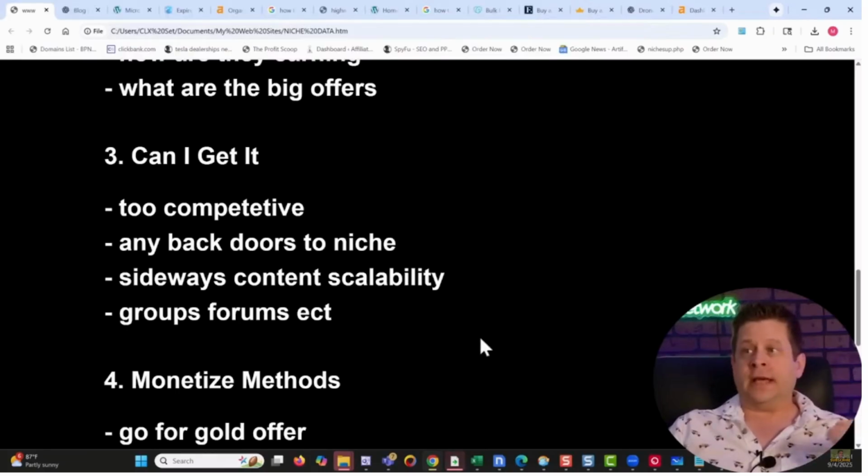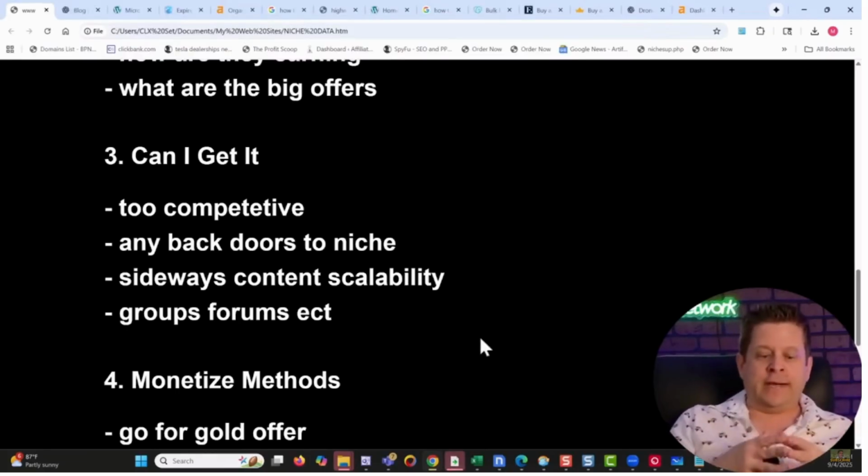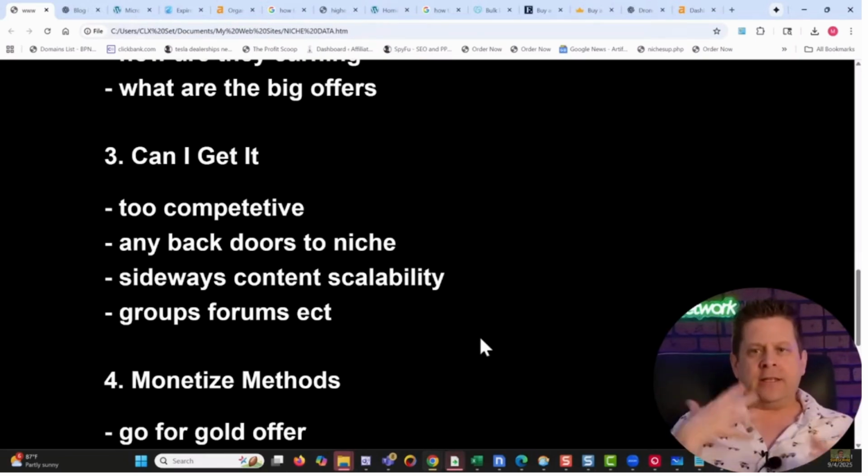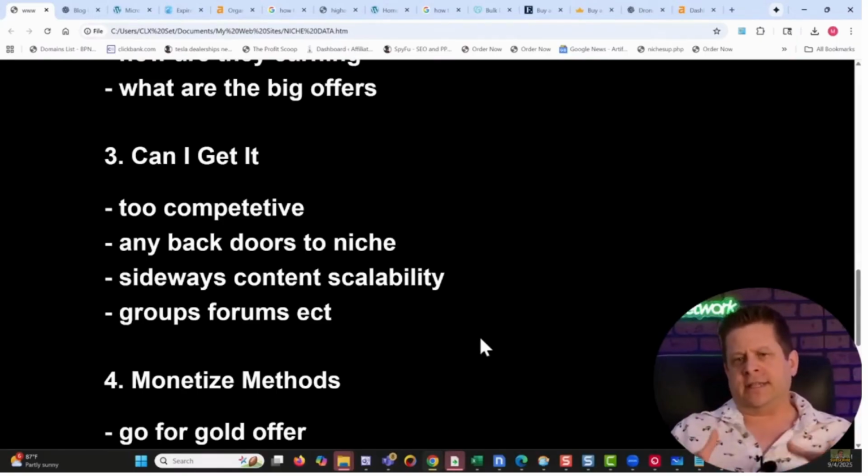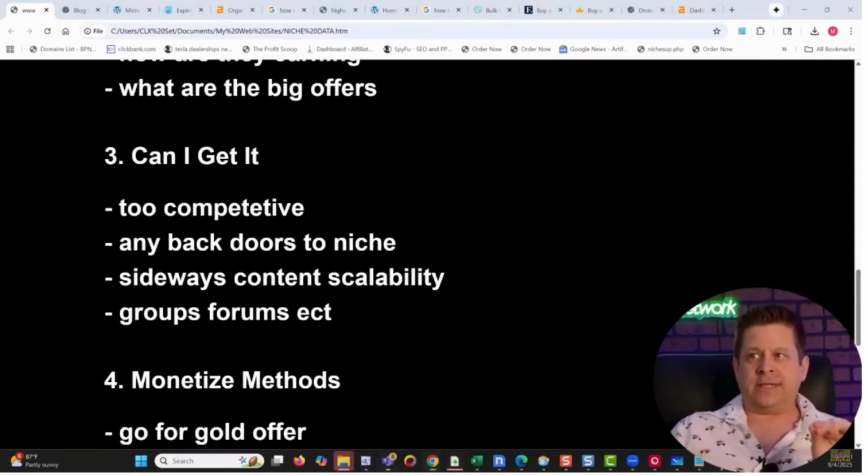Are there groups and forums about this niche? If you find a micro niche that has a good domain, that has good traffic, that has good offers, and there's groups and forums, boom, that's gonna be one that works really well. I'm hoping you're starting to notice that this isn't just about, oh, I wanna be in the health niche. No, that's not a niche, that's a category. We wanna be very tight knit. We wanna look at what's out there, prove the concept before we even start, and then as a bonus, if we can do the Head Start method, we're golden. This is how it works in a super easy way.